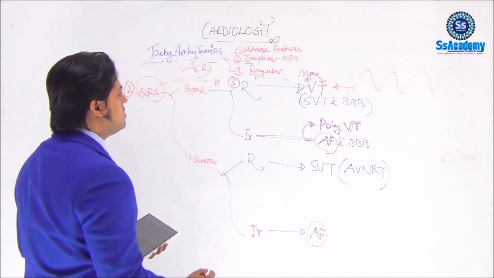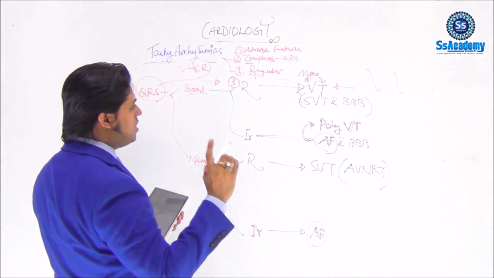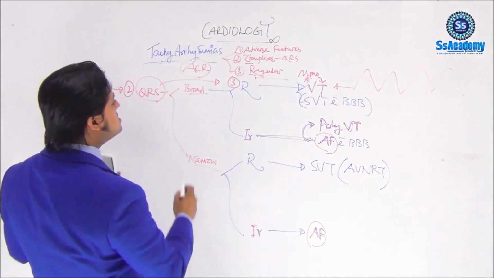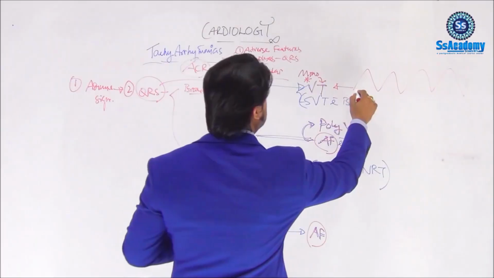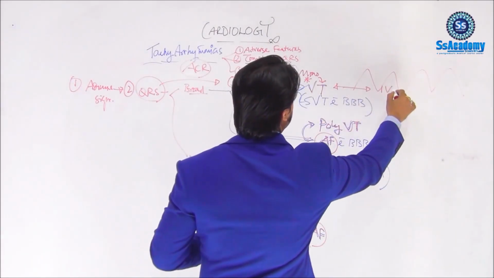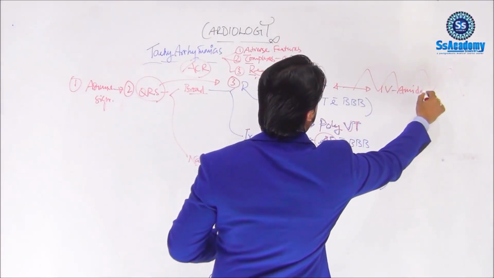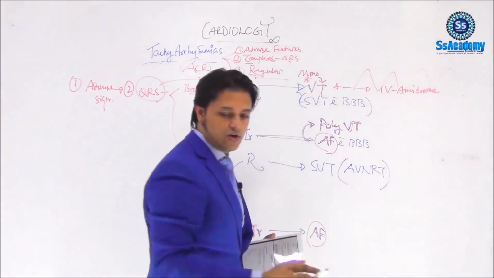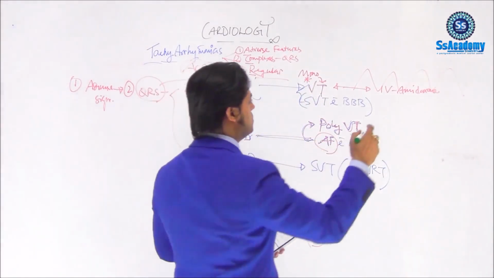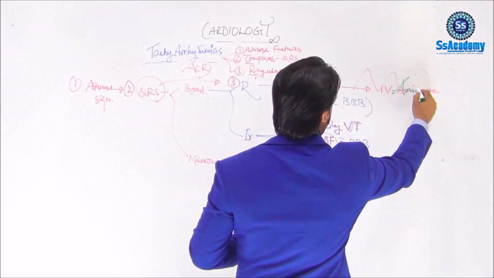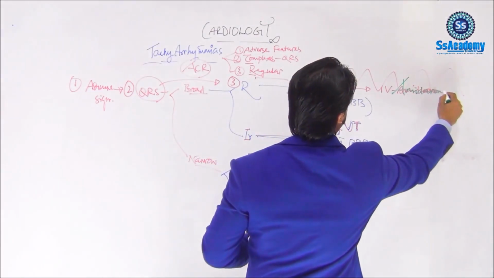Alright, one of the most important things, to simplify: if it is VT, the treatment should be IV amiodarone. Just write it down, that will be helpful. Remember, amiodarone is the treatment of choice.